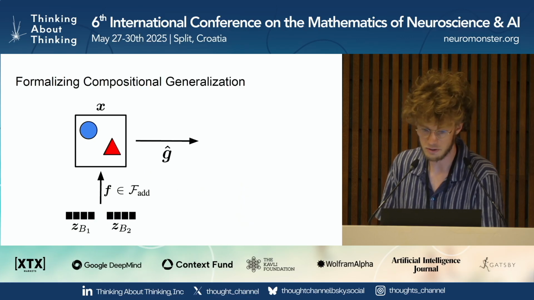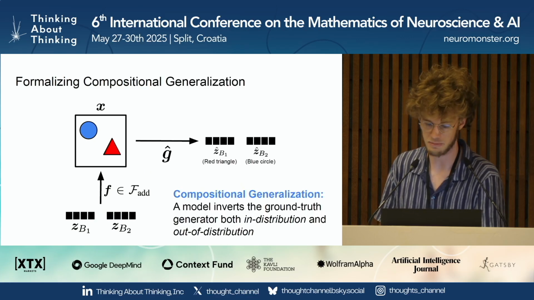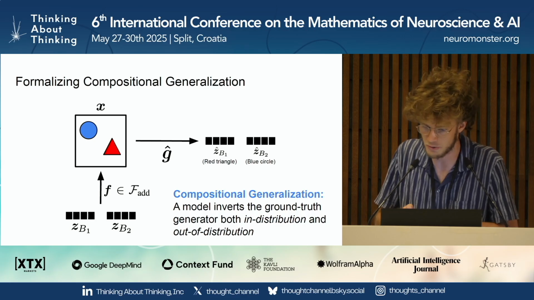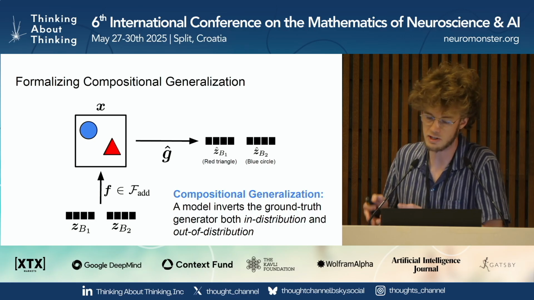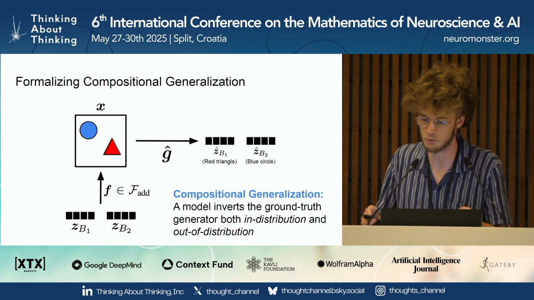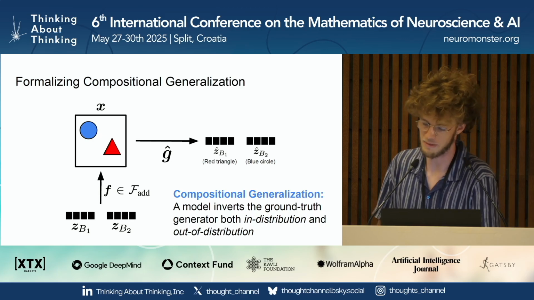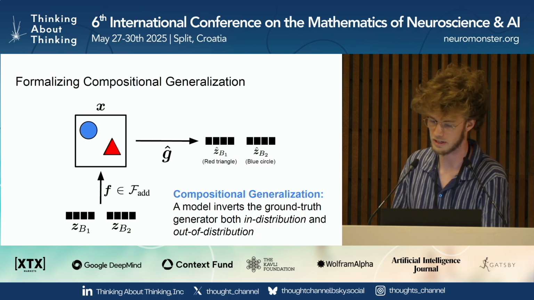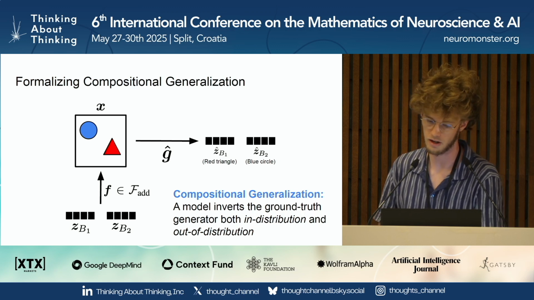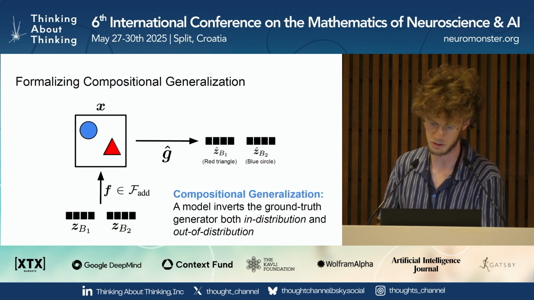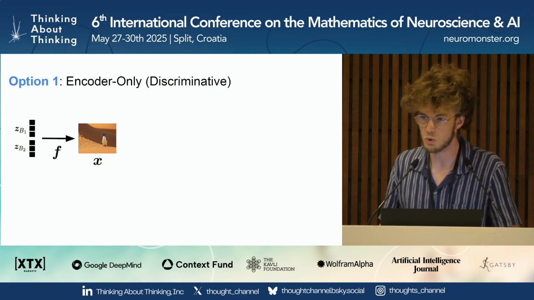Under this setup, we define compositional generalization as meaning that each of a model's learned slots captures exactly one object, one ground truth slot. So it's disentangled in distribution, and it's disentangled also out of distribution. Mathematically, what this means is that the model inverts the ground truth generator both in distribution and out of distribution. And there are basically two ways you can do this.